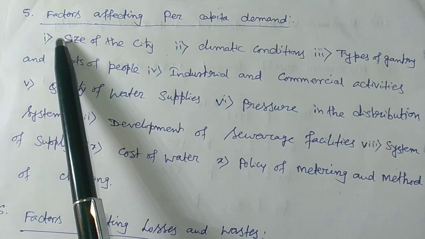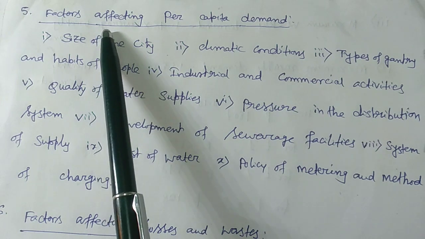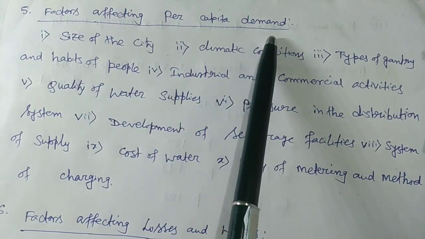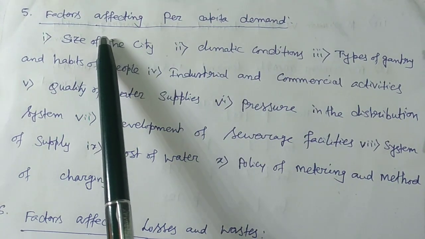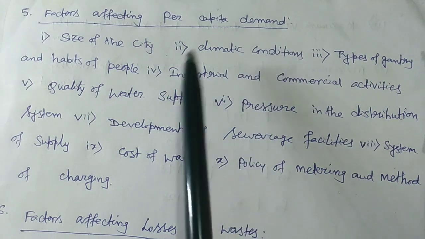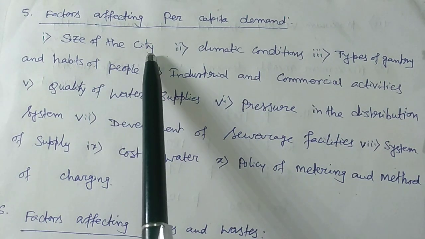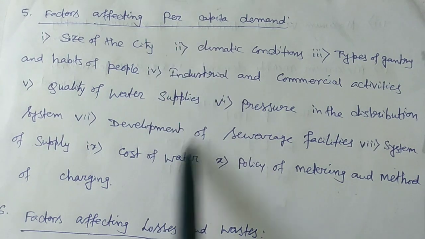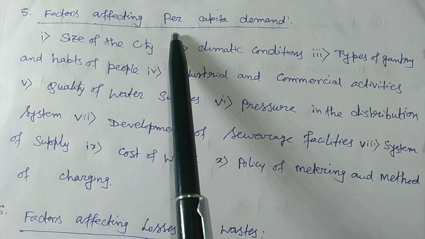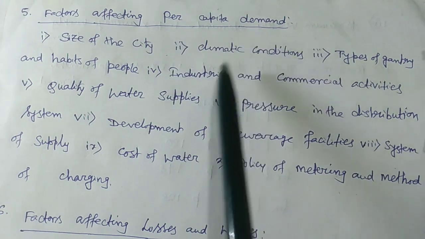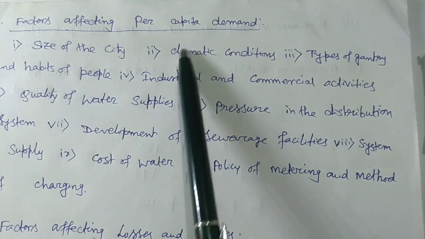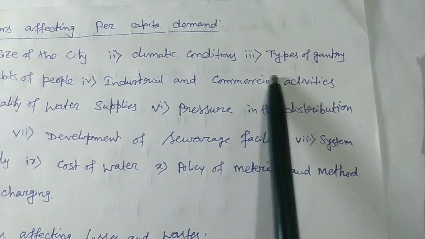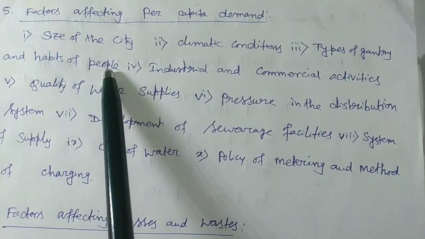Next, number 5, what are the factors affecting per capita demand small q. Okay. So there are some factors that affect the per capita demand. What are those factors? Size of the city. If the size of the city is more than other city, then the per capita demand will be more. The climatic condition. If the climatic condition is hot, then per capita demand will also be high. Types of industry and habits of people.